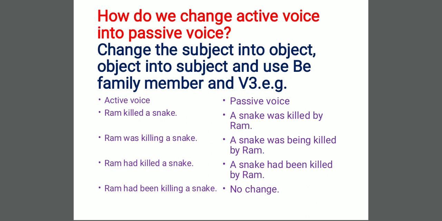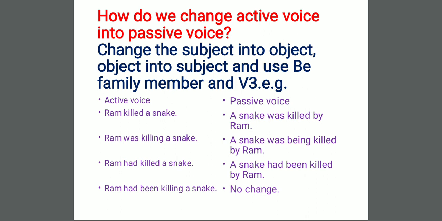Next, Ram had killed a snake. As we have discussed earlier also, with has, have and had, the be family member been will be used in passive voice. So, Ram had killed a snake will be changed into passive voice as a snake had been killed by Ram.